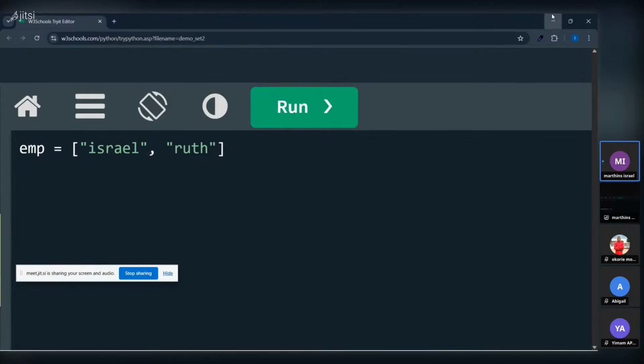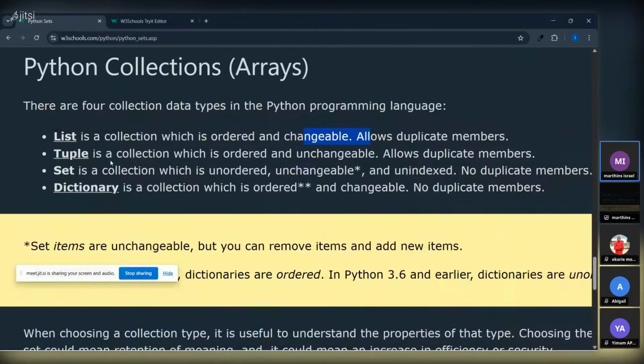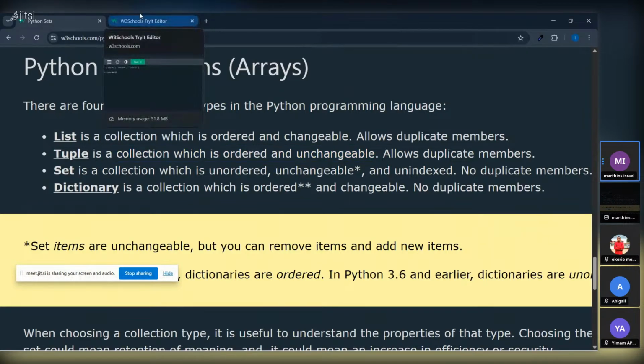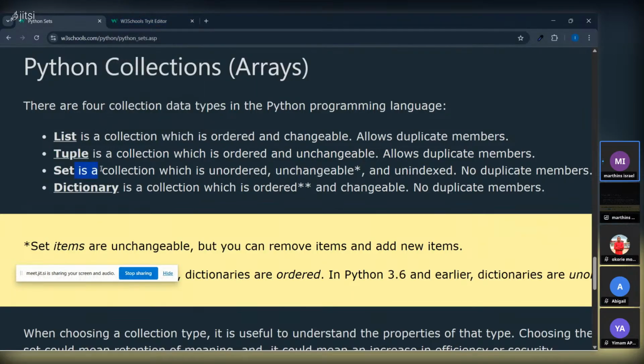Then also we have tuple and set, but I'll just explain what these are. We're talking about sets now. We've not gotten to tuple. So what tuple is? Tuple is a collection which is ordered and unchangeable. Remember when we talked about unordered and ordered. So tuples are always straight. They are 1, 2, 3, 4, 5. The same way you give them that data, that's the same way you are collecting the data. So they don't change, they are not scattered. So set, as we see, set is a collection which is unordered and unchangeable.